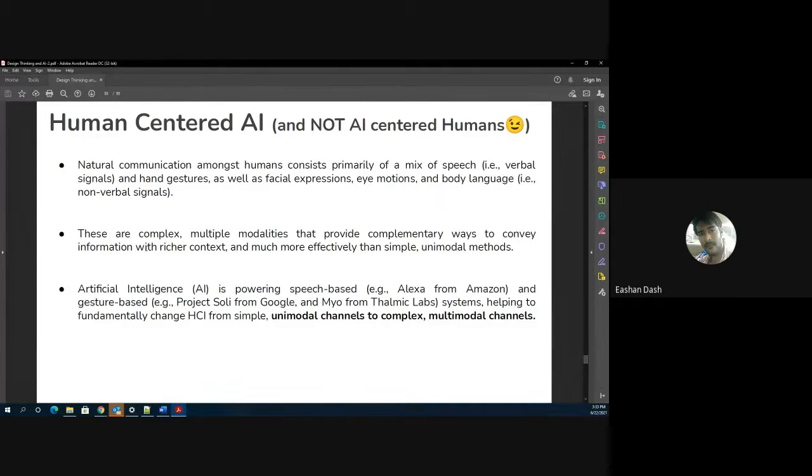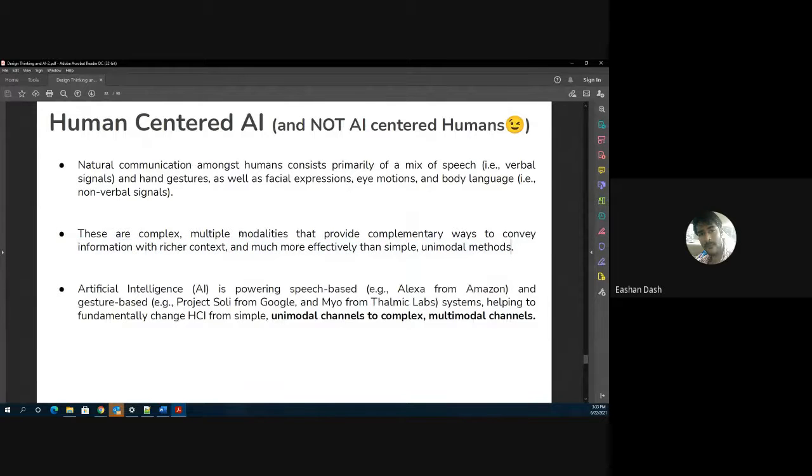Correct? Exactly. Most of the times I have seen people breaking up, or relationships breaking up because of continuous use of text based WhatsApp, Telegram, and all those things. Because feelings, they are just reading the words. They are not able to judge your tone or your intent. Exactly. That is very well put, ma'am. That is exactly where this information with richer context makes the communication easy and effective.